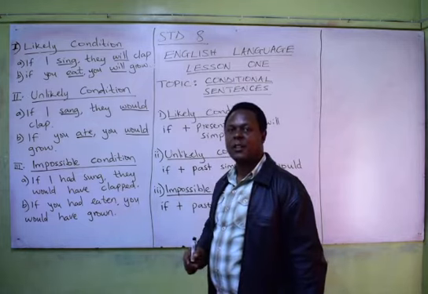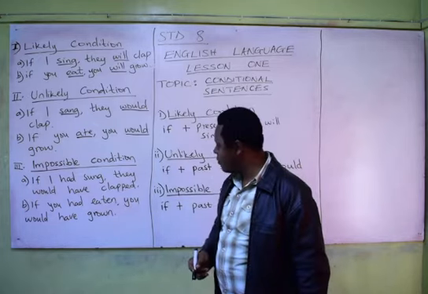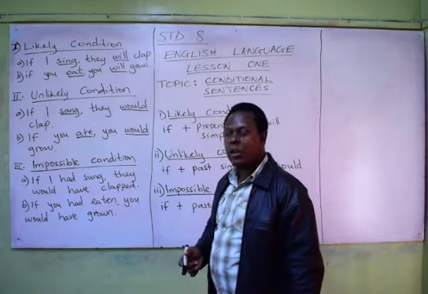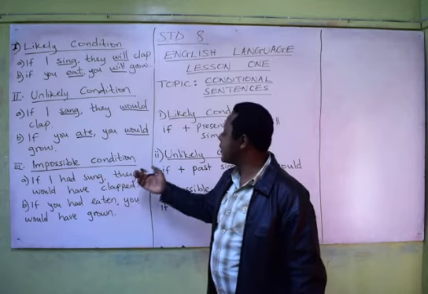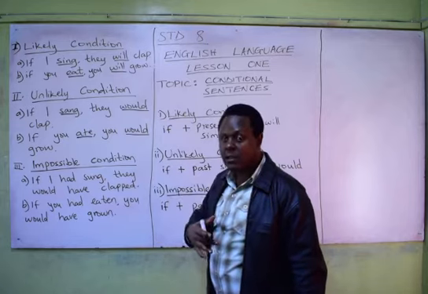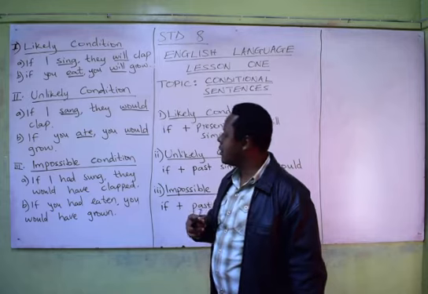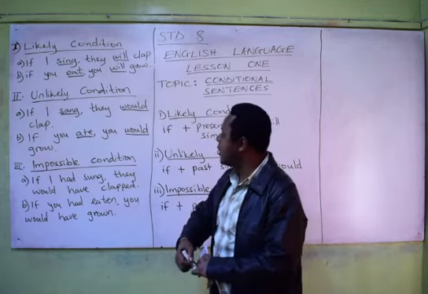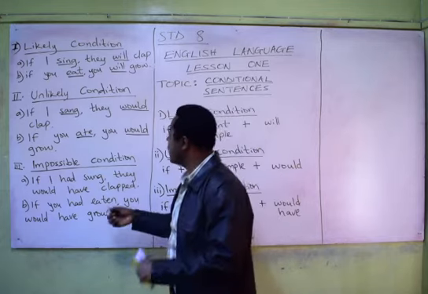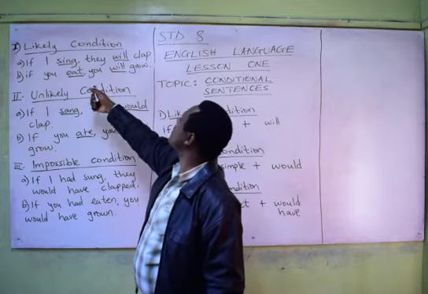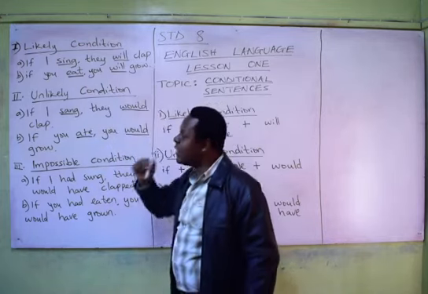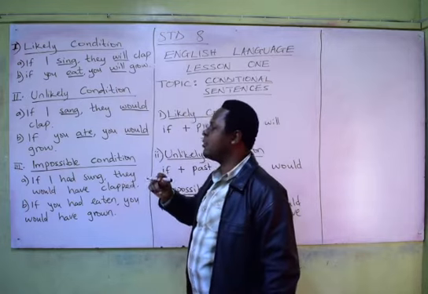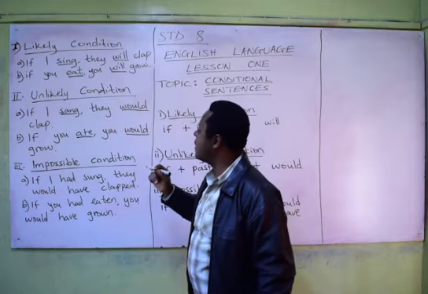What does that mean? Did you sing? No. Did they clap? No. This is to imply that that particular opportunity came and went without the action. So it's an impossible condition. It did not take place. Compare this with if I sing, they will clap. That is a likely condition. There is a very high opportunity for something to happen.